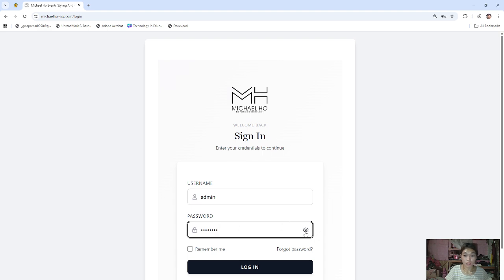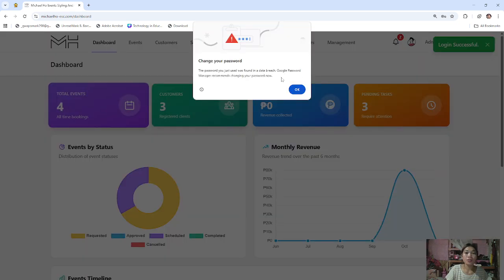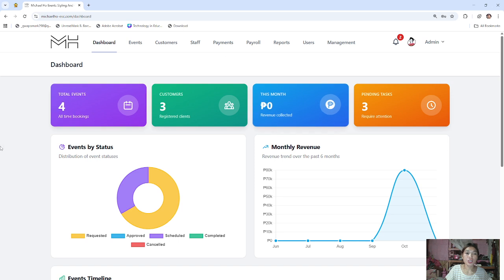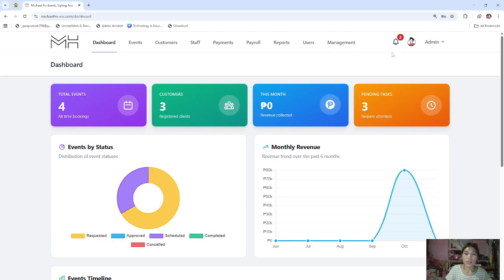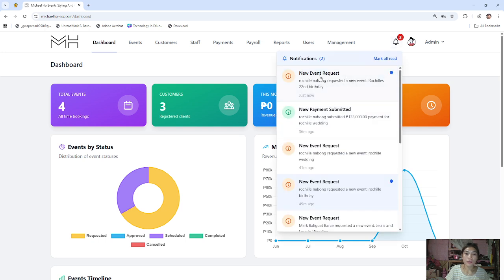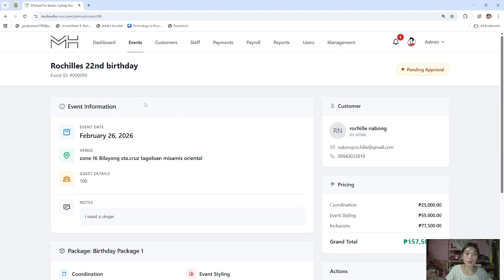Let's double check. And here's the admin dashboard. There's total events, customers, and this one, pending tasks. And you can see there's a notification here, and let's click the new event request. So let's click this one.